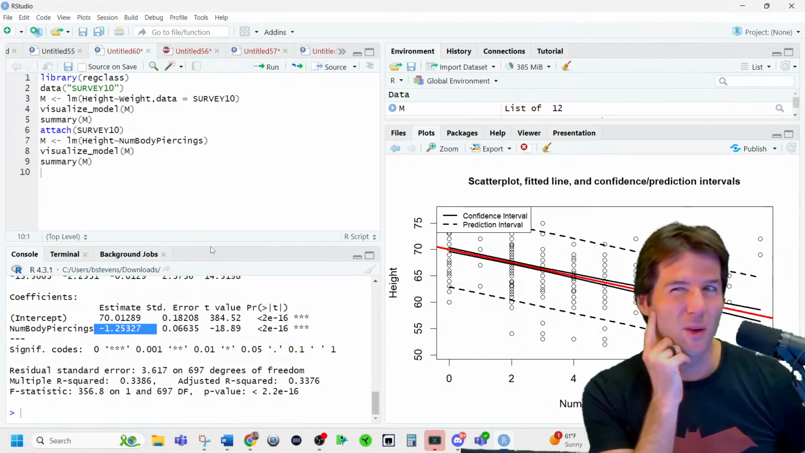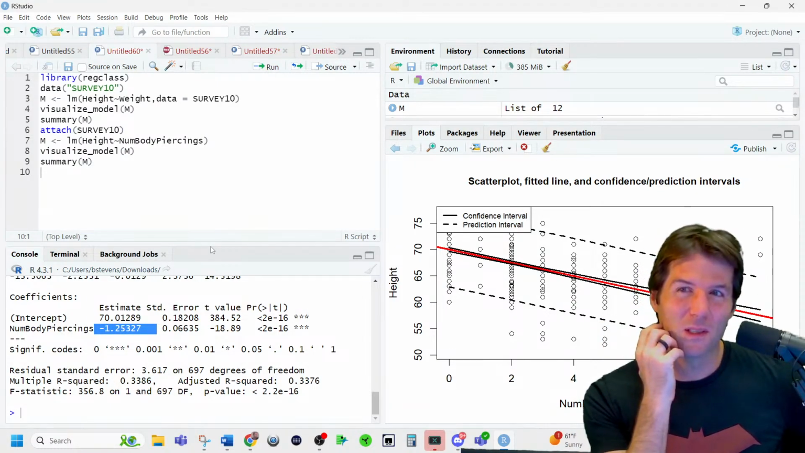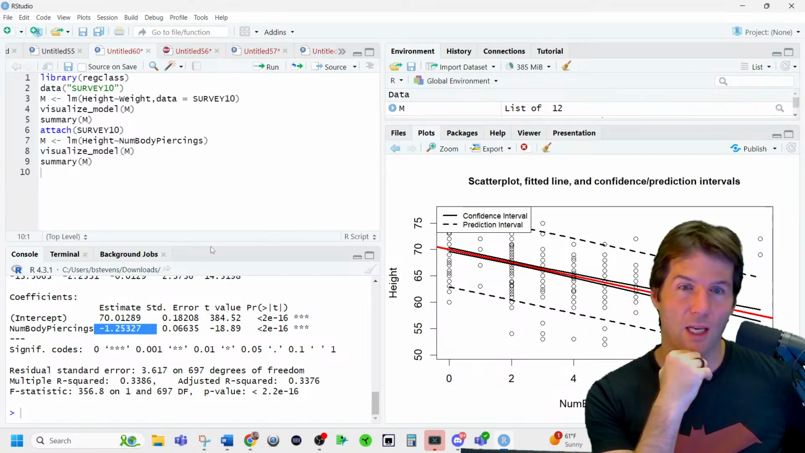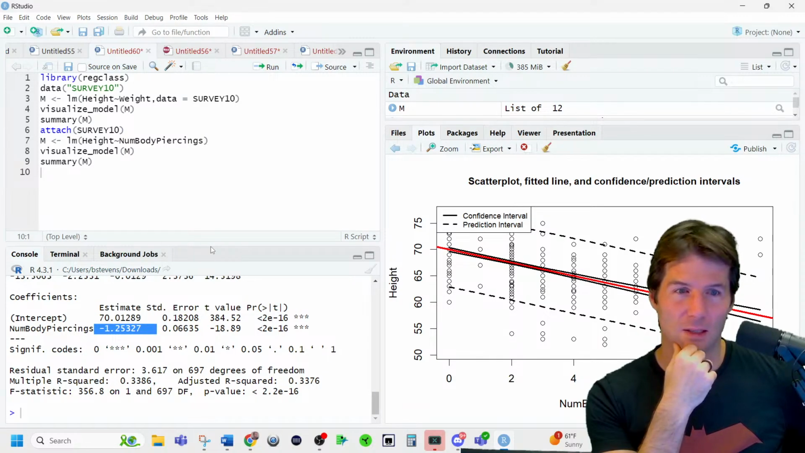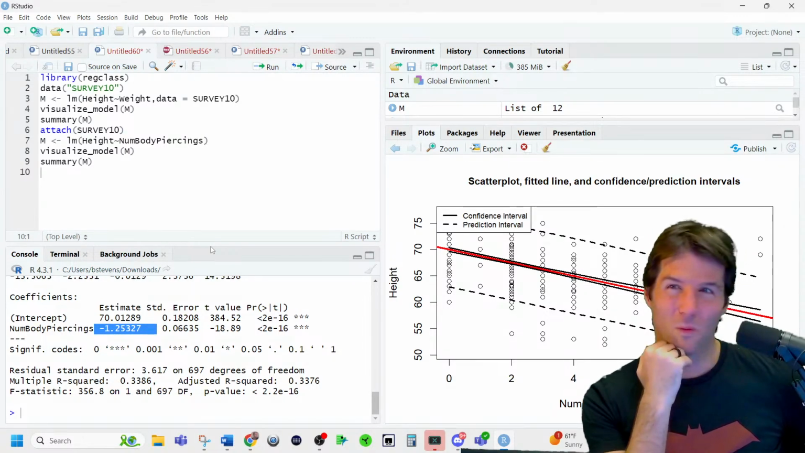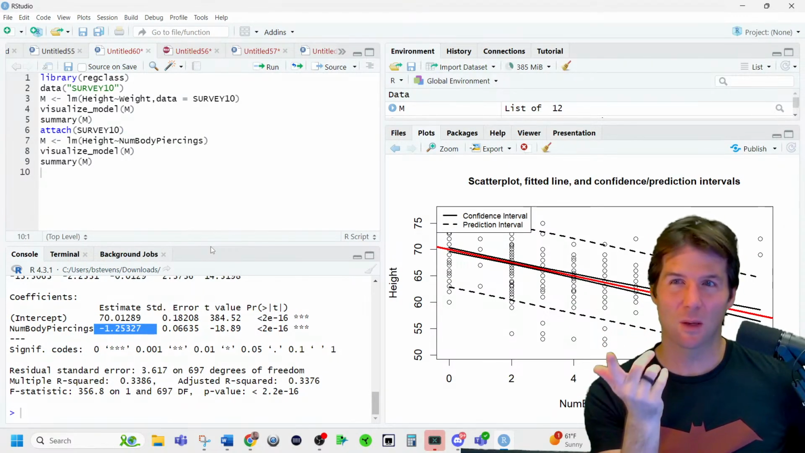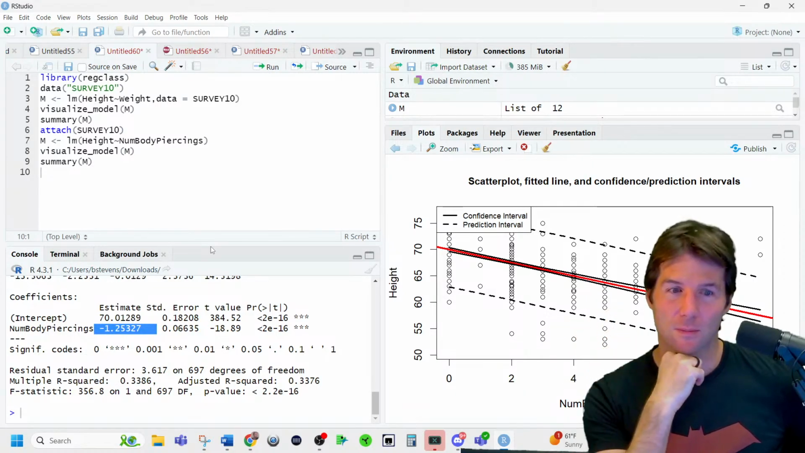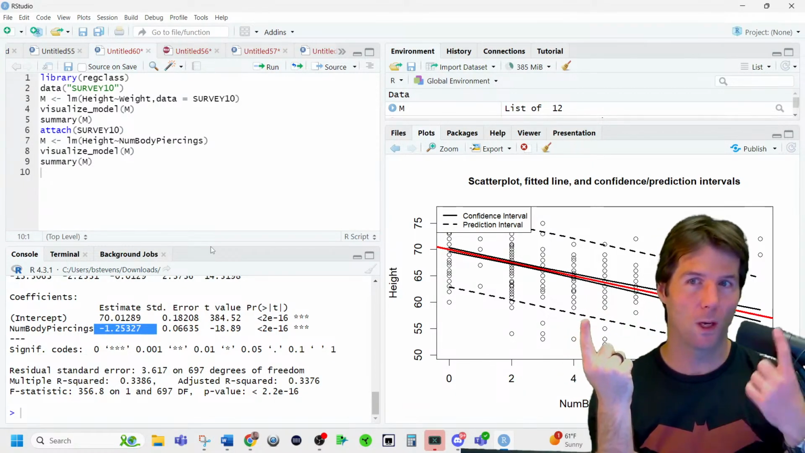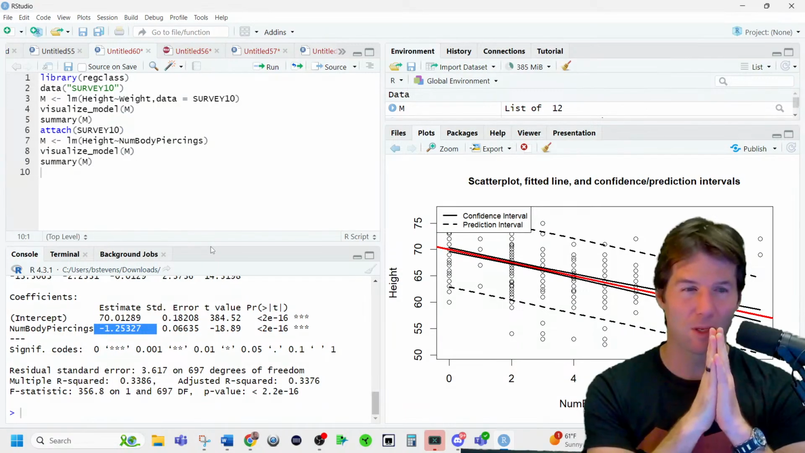So you have to think of it. You have to ask, what could the lurking variable be? What could be the variable that is associated with height and body piercings? Any ideas? What variable would somehow explain height and body piercings, like why people are a certain height, why people have body piercings? What variable might that be?